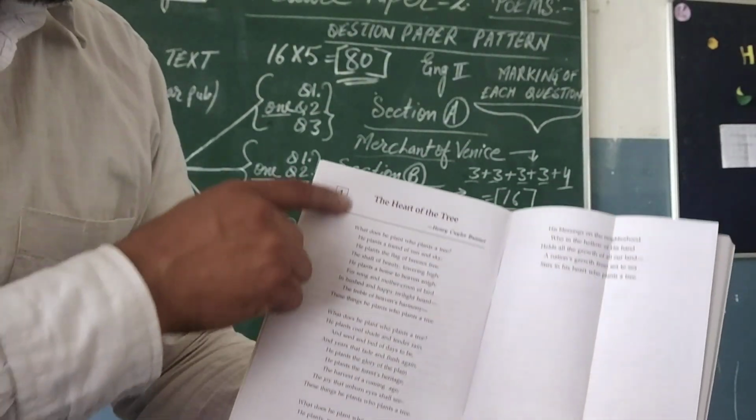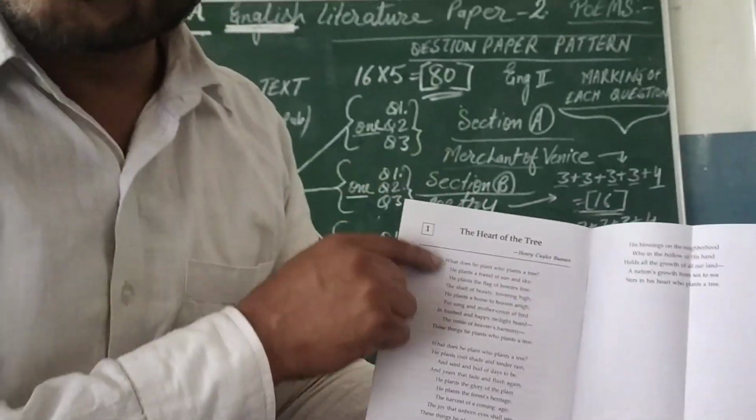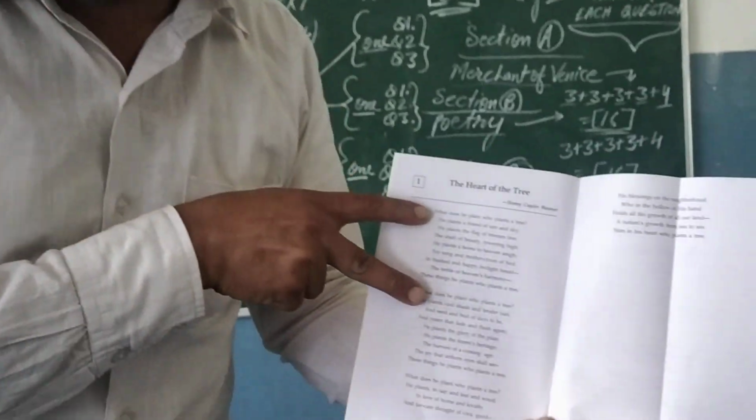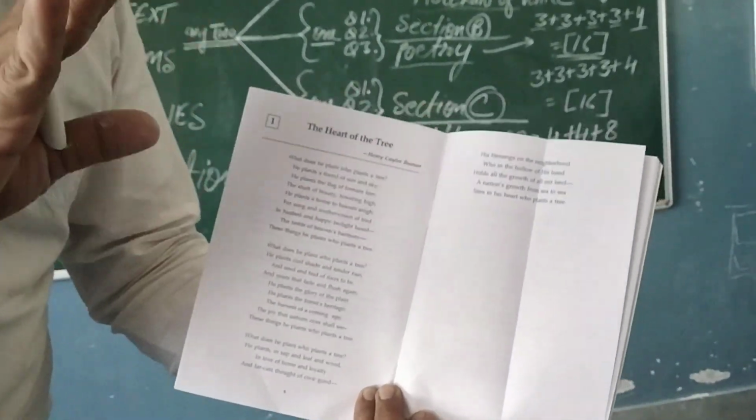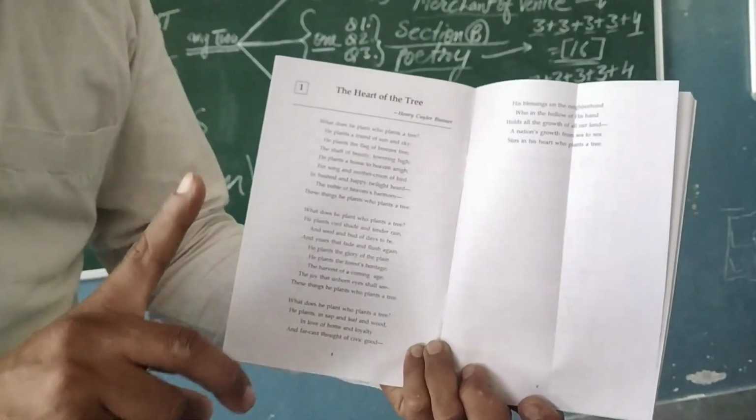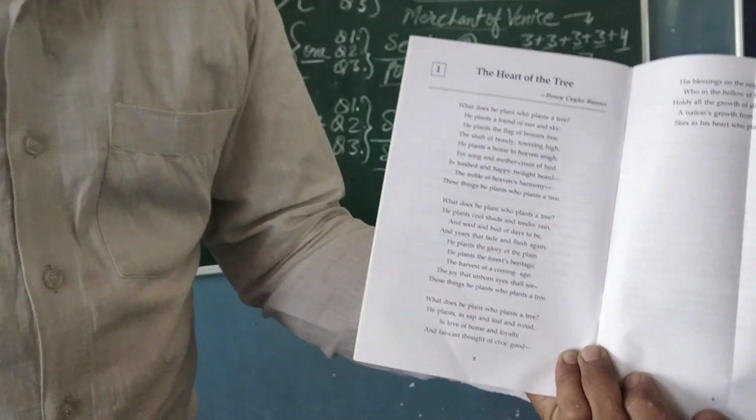We have to deal with the full stanza. Like this a stanza will be coming in your question paper, and on the basis of this stanza, they will be asking 5 questions from you. Like this in story also, like this in Merchant of Venice also.